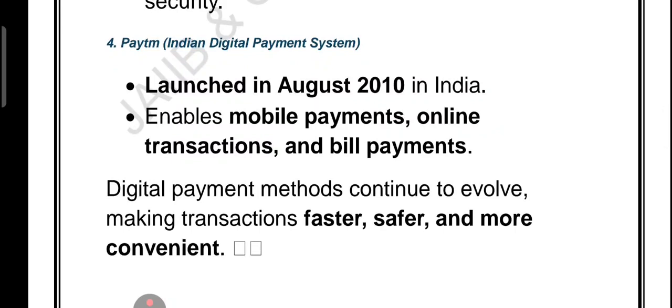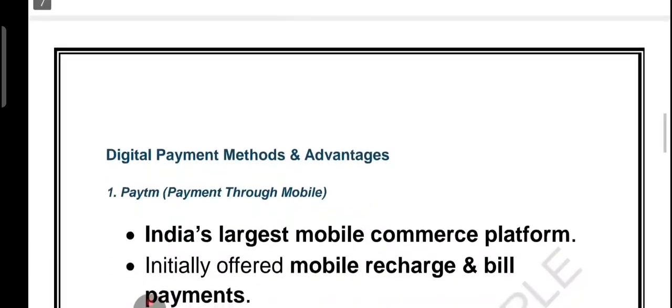So e-wallet means your digital purse storing card details and payment. A smart card is the card with a chip storing encrypted money and information. And Paytm is India's largest mobile payment platform. It started in the year 2010.